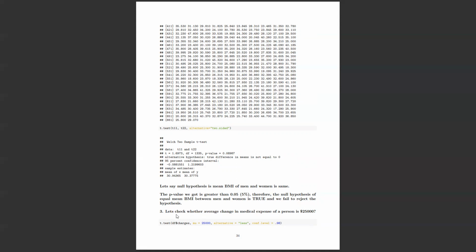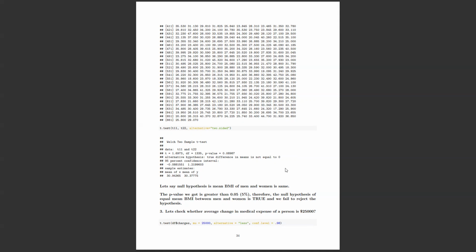The third one we are going to do is whether the average medical expense of a person is $25,000. A hypothesis is initially assuming something is true unless we reject it. That's the entire concept. So the third test is whether the average medical charge of a person is $25,000, because as we saw before from the graph, most people have expenses less than $25,000.